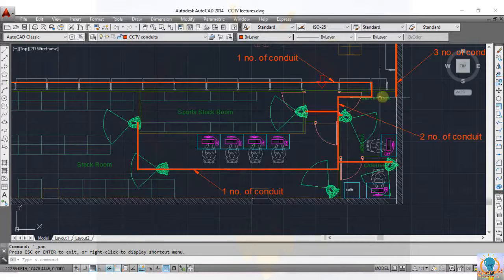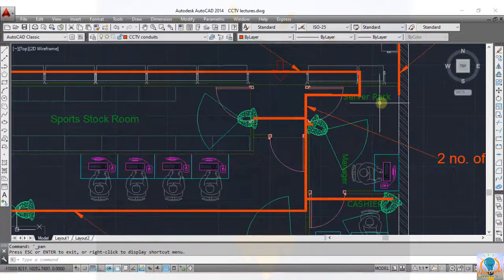Okay. Then finally place the video recorder location here and the CCTV display unit.